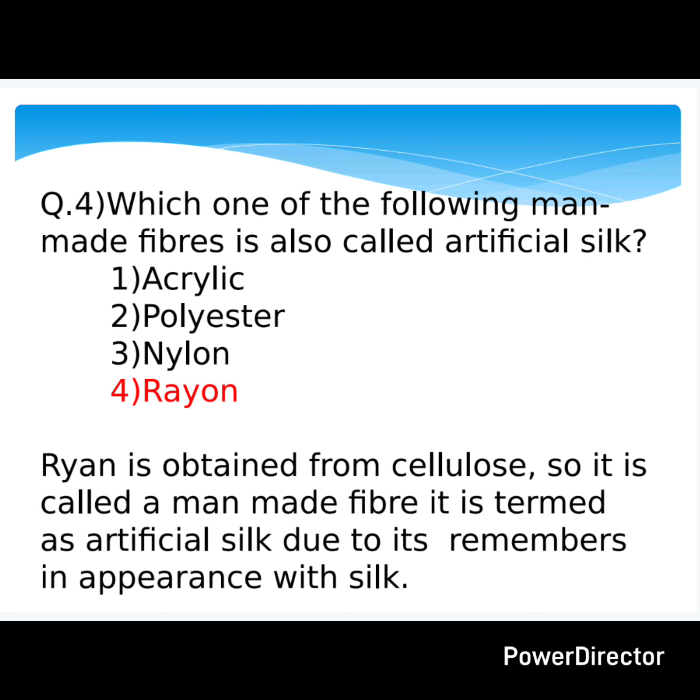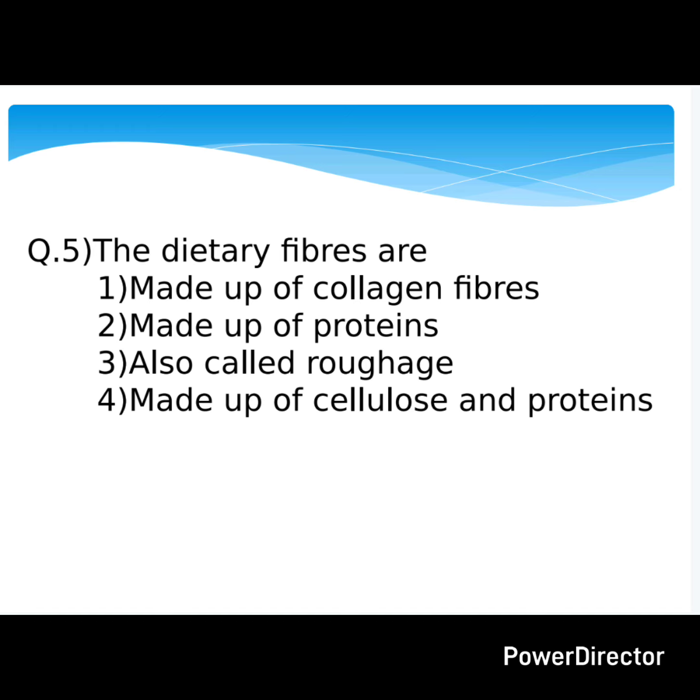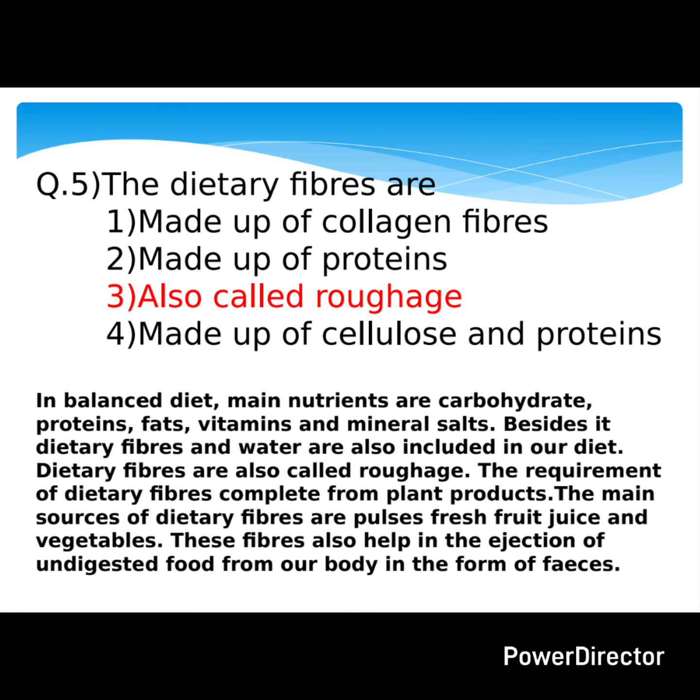Now let's see the next question, that is fifth one. The dietary fibers are, so what are they made up of? Are they made up of collagen fibers, or the second option, made up of proteins, or the third one, also called roughages, and the fourth option, made up of cellulose and proteins? So what is the answer here? The answer here is also called roughages.